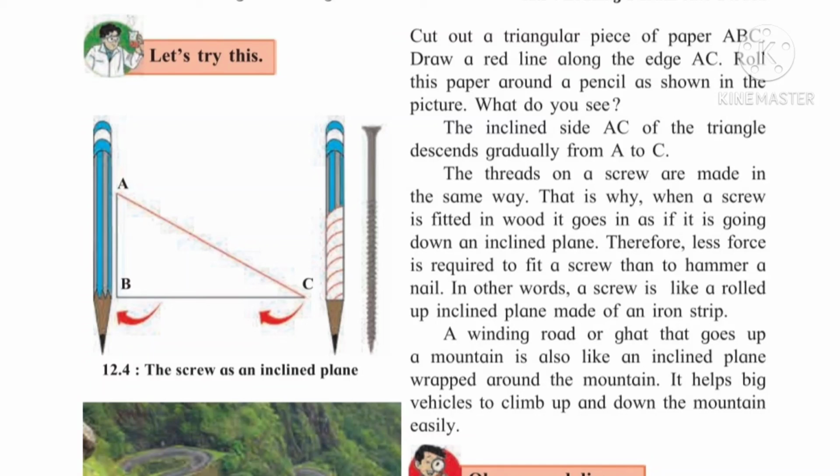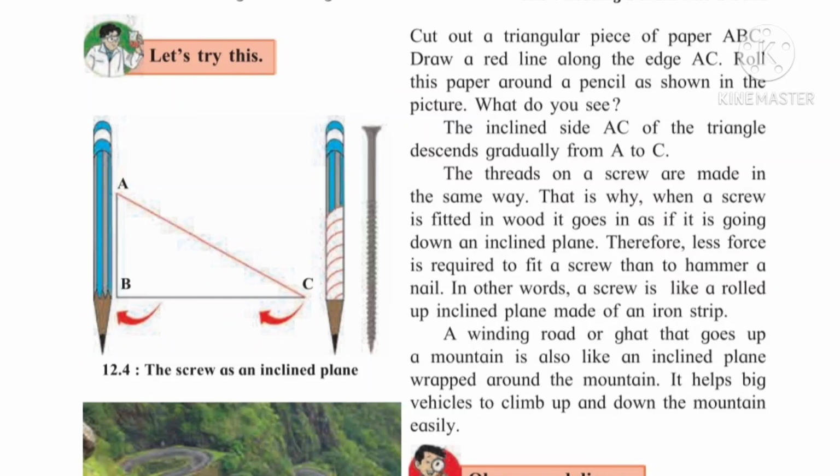In other words, a screw is like a rolled up inclined plane made up of an iron strip.